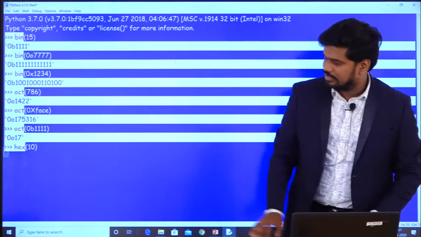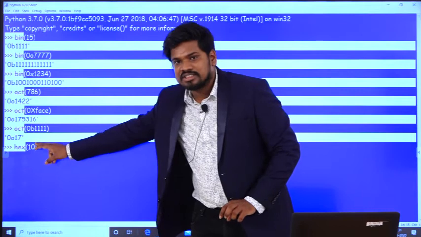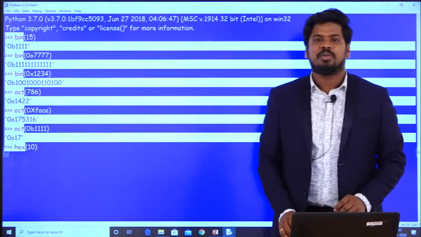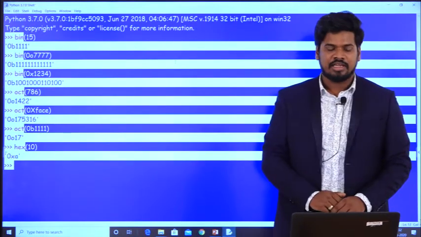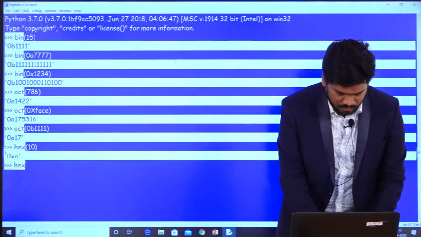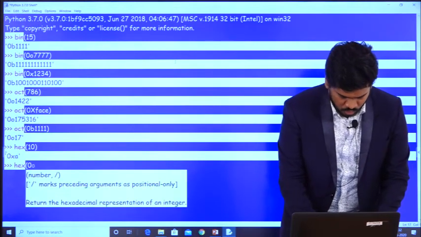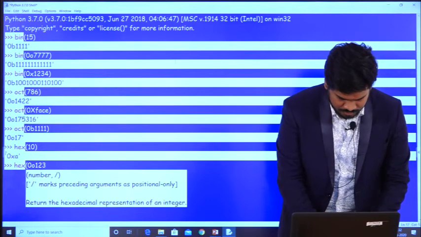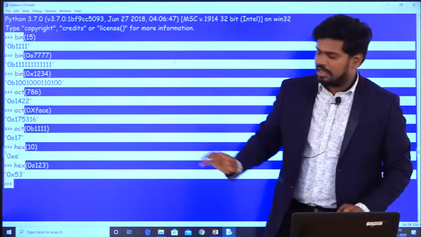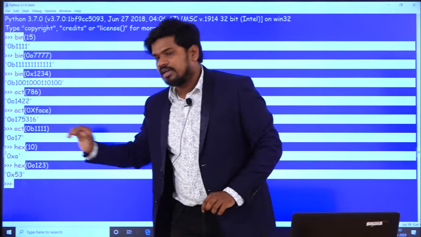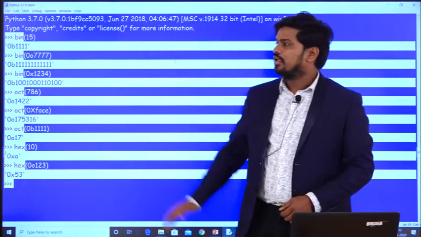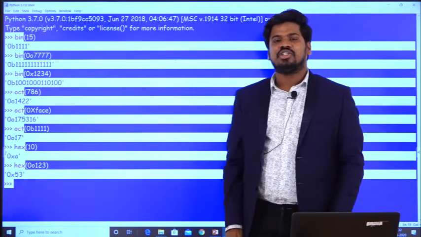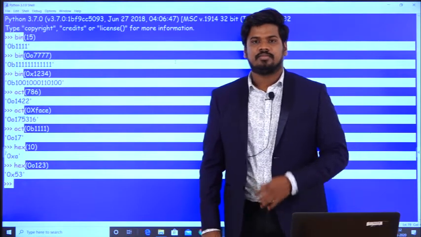What I am telling is, I want to convert this decimal number to hexadecimal format. So it has given me an answer. Then hex of 0o123. So I want an octal number to be converted into hexadecimal format. So these are all the various utility functions in Python.